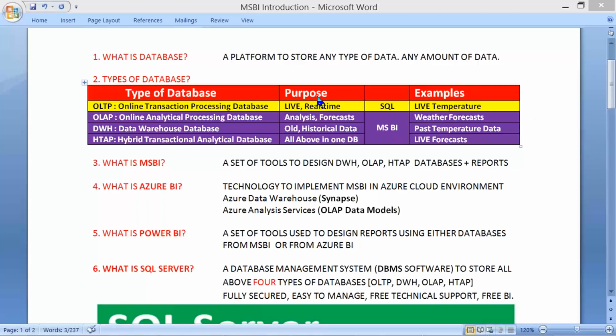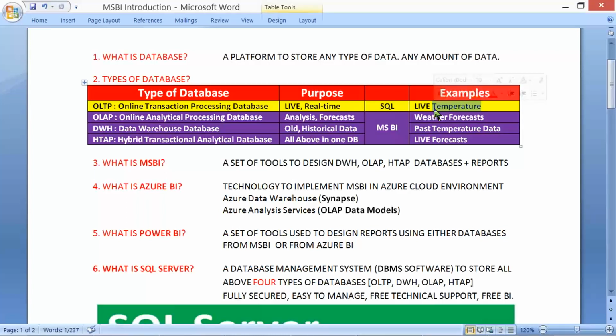We would be working with OLTP databases, which are more into a live real-time database environment, like a live cricket match or a live Google Map navigation or a live temperature, live stock market, live online banking operations, anything live, anything that changes with respect to time is OLTP, online transaction processing database.